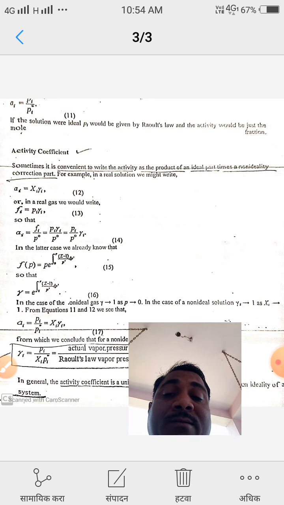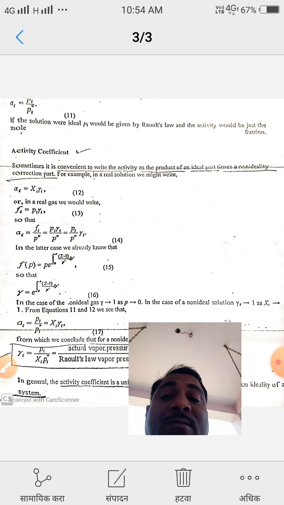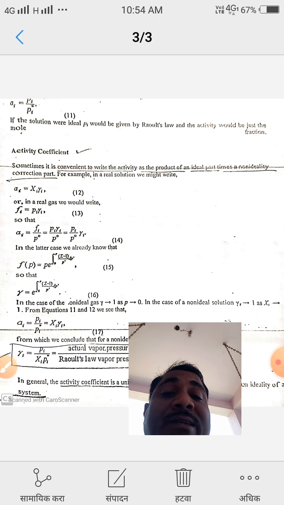Now after the expression of activity, we see how to determine the activity coefficient. Sometimes it is convenient to write the activity as the product of an ideal part times a non-ideality correction part.